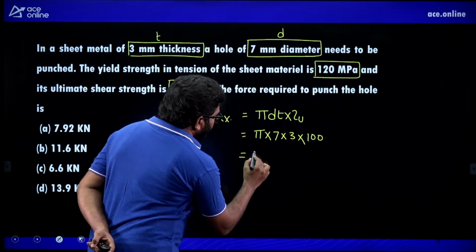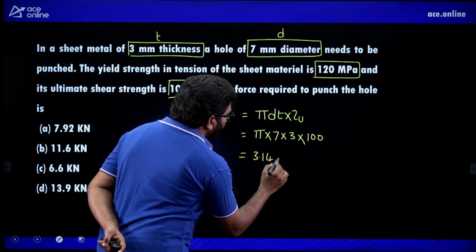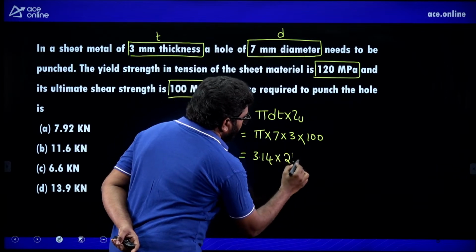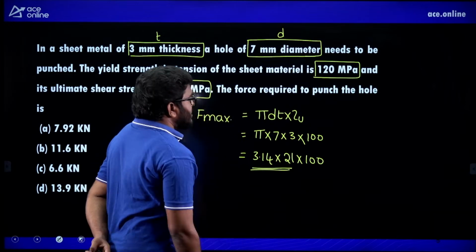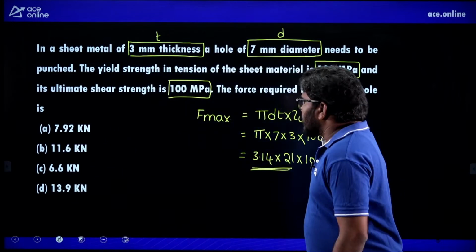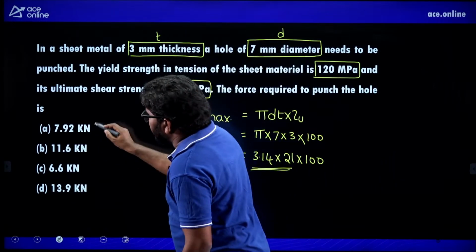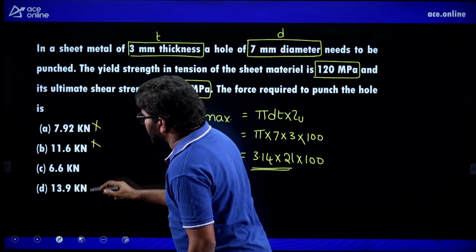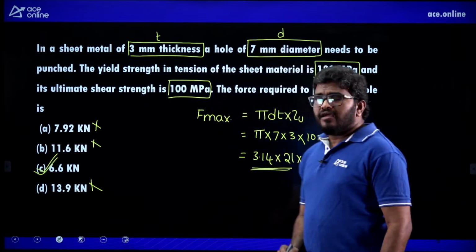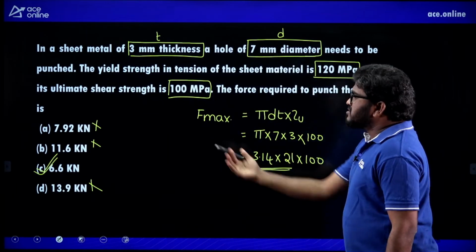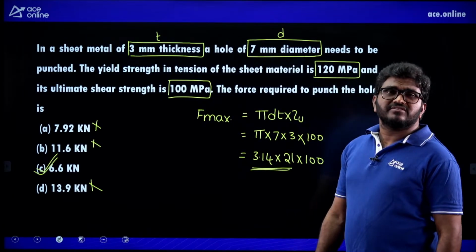Now pi is 3.14, into 7, 3 sevens are 21, into 100. So 3 into 2, that is approximately 6. So 7.9 is not correct, 11.6 not correct, 13.6 not correct. So this is the answer: 6.6 kilonewtons.